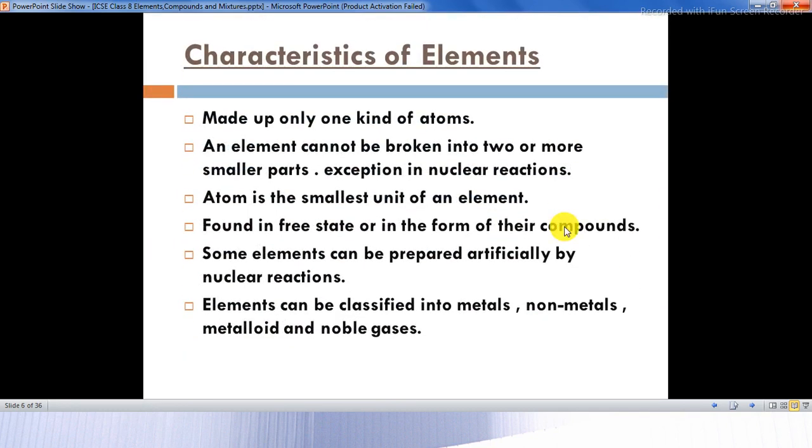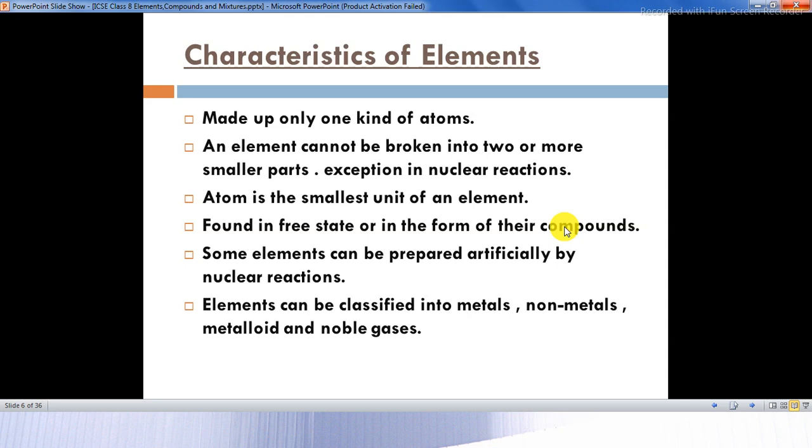What are the characteristics of elements? The elements are made up of only one kind of atoms. Let us take any one example. For example, gold. They will be made up of only one kind of atoms, like all the atoms would be gold. Any element cannot be broken into two or more smaller parts, exception in nuclear reactions.